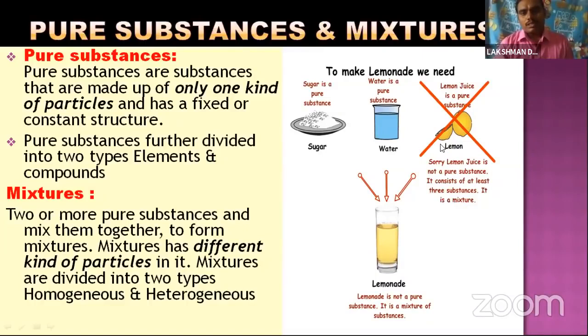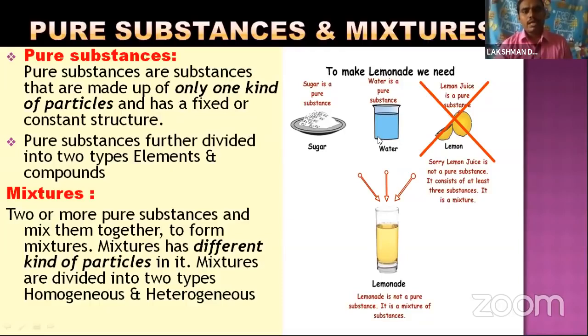Okay, so all these three mix together to form lemon juice. Sugar and water, both are pure substances. Mixtures means we prepare lemon juice by mixing pure substances like sugar and water.